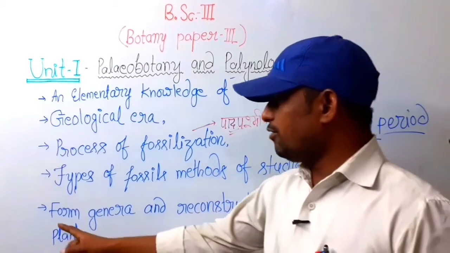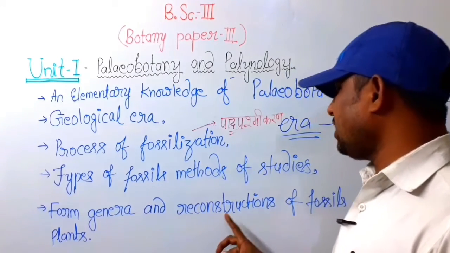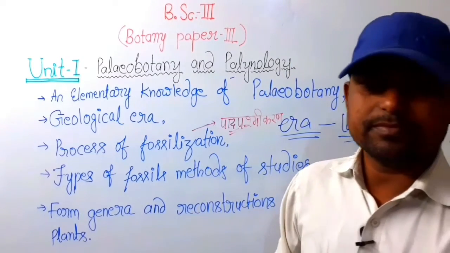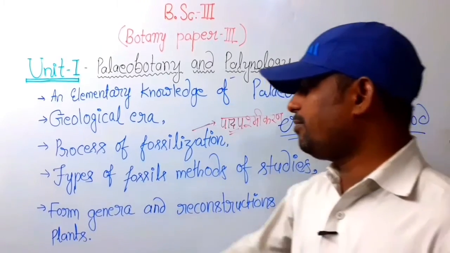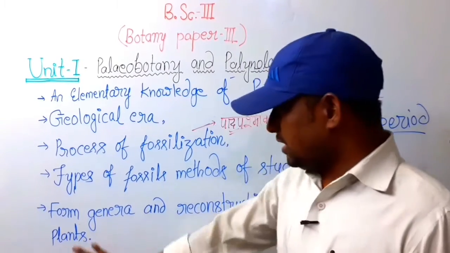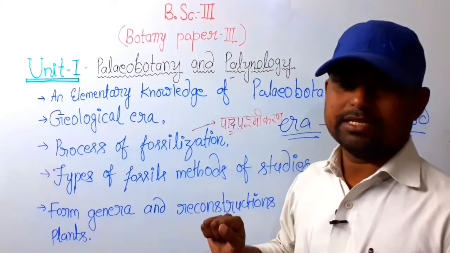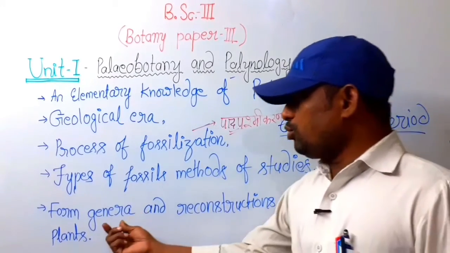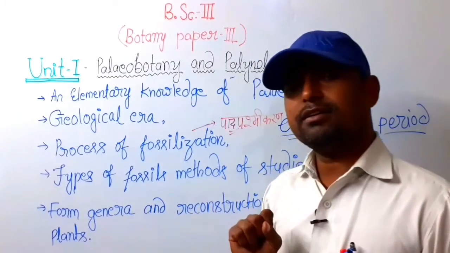So next topic, form genera and reconstructions of fossil plants. This topic says how to generate the genera. It means form genera.